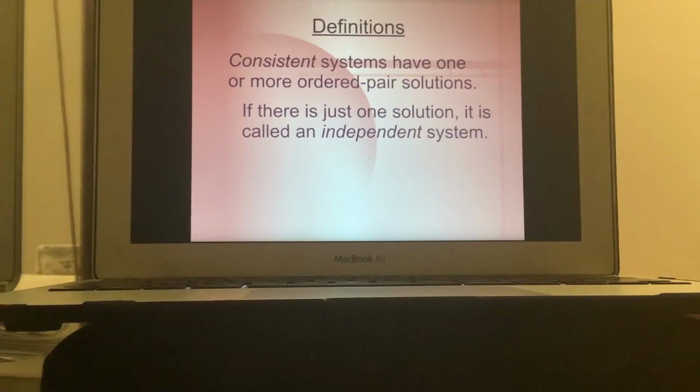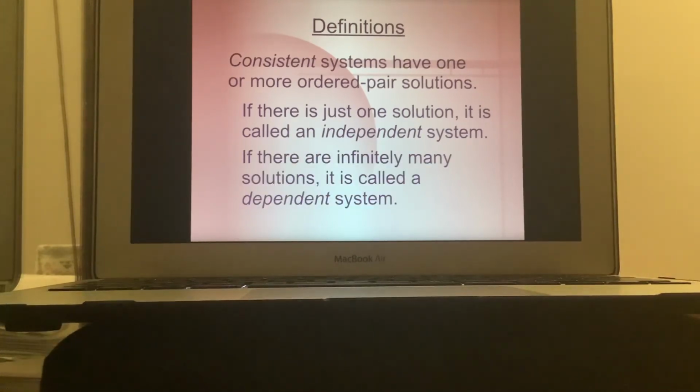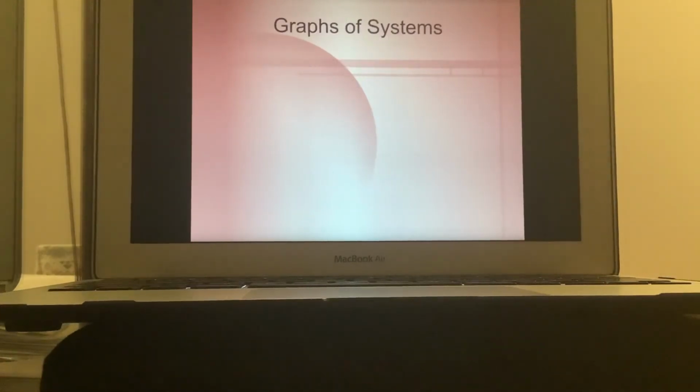And then consistent systems have one or more ordered pair solutions. If there are infinitely many solutions, it is called a dependent system. That would be infinite many solutions in a dependent system. Now, let's take a look at the graphs of some of these systems here. Inconsistent systems have parallel lines.